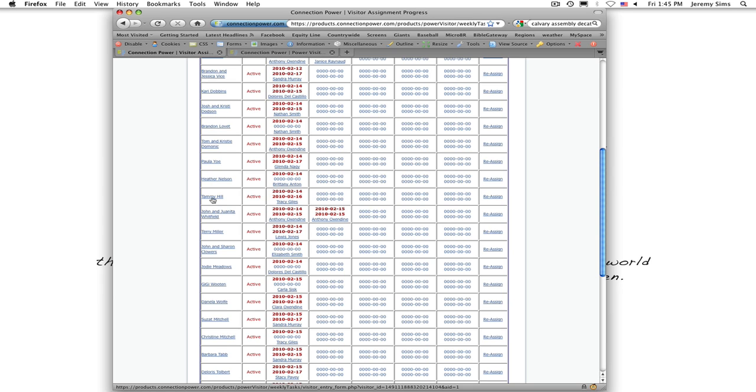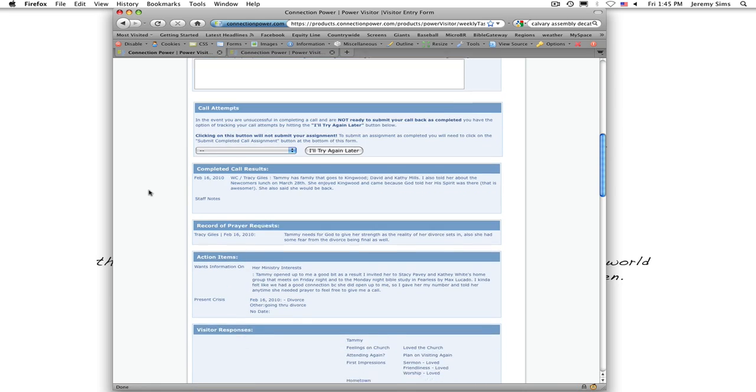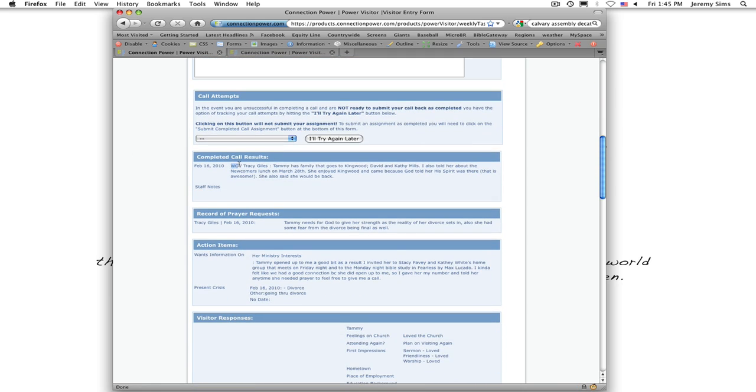So we pull up, I can click on Tammy. She was assigned to Tracy on February the 14th, and Tracy was able to make a contact on February the 16th. So I can pull up Tammy's here and scroll down to completed calls and see that Tracy said on a welcome call right here, Tammy has family that goes to Kingwood, David and Kathy Mills. I also told her about the newcomers lunch on March the 28th. She enjoyed Kingwood and came because God told her his spirit was there, and that is awesome. She also said she would be back.